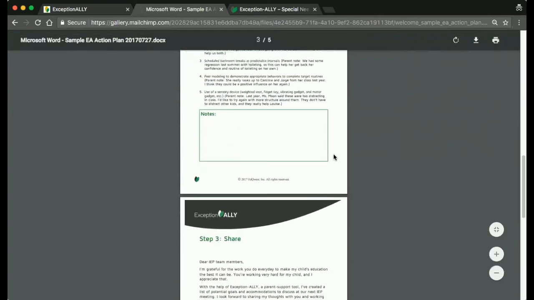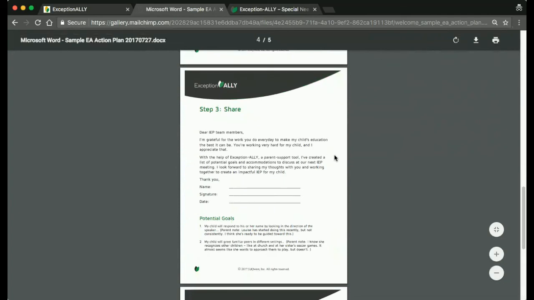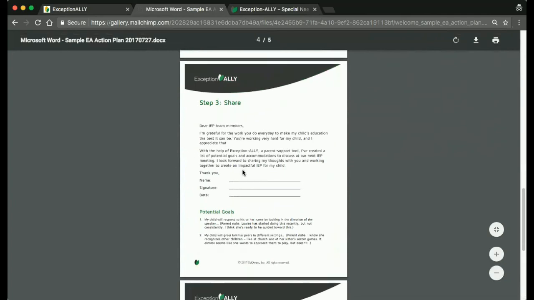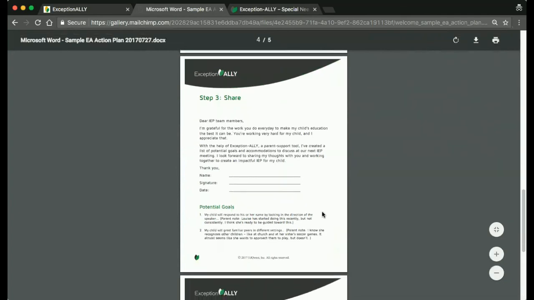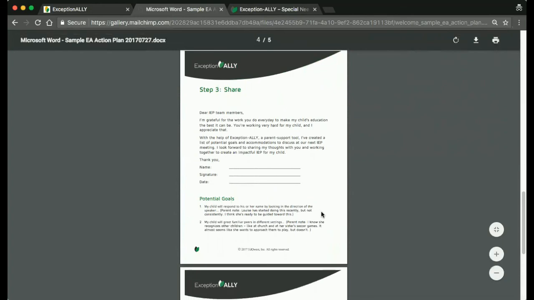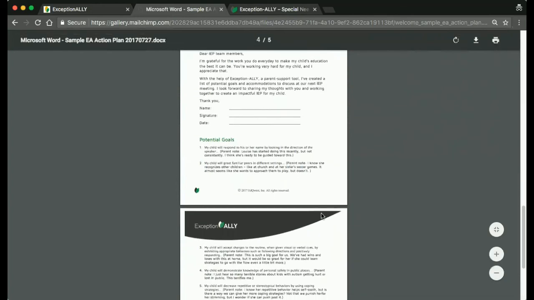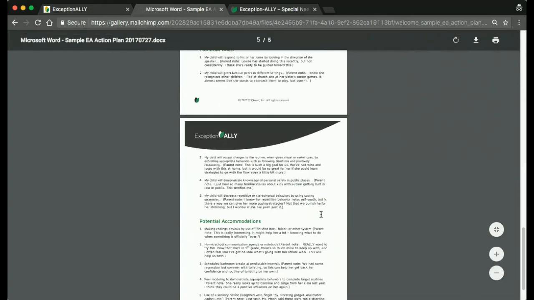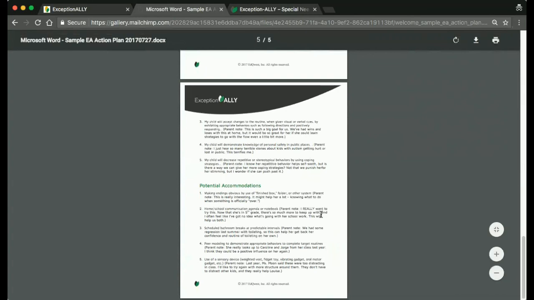Finally, Step 3, Share. Exception Ally creates a letter for you to send ahead to your child's IEP team. It features your top 5 potential goals and accommodations so that they'll know in advance what you're thinking about and what you'd like to discuss. It sends a clear signal that you want to collaborate and you have given this IEP a lot of thought. With your action plan in place, you're more prepared than ever for your child's next IEP meeting.